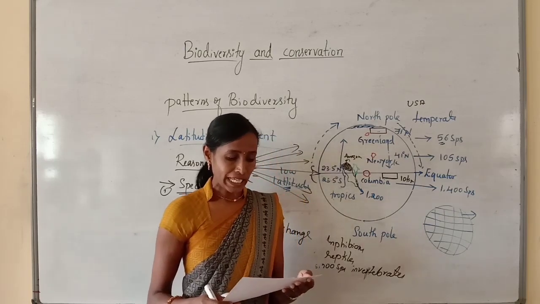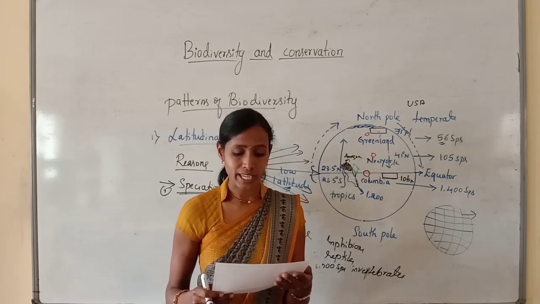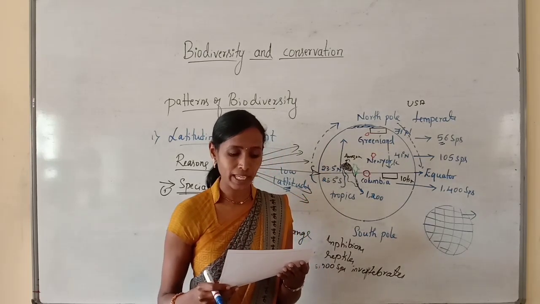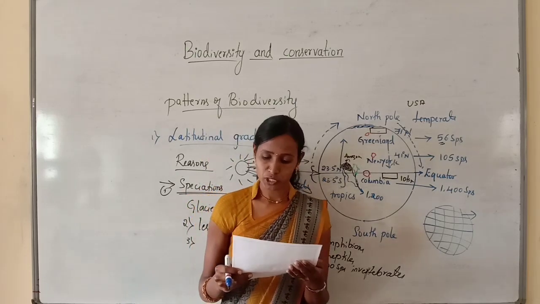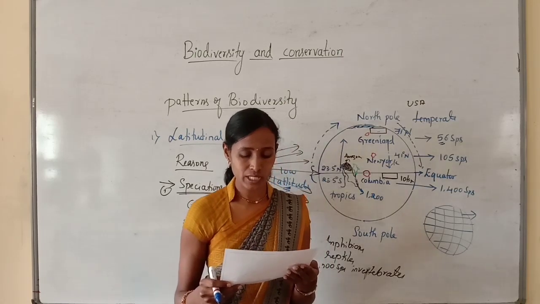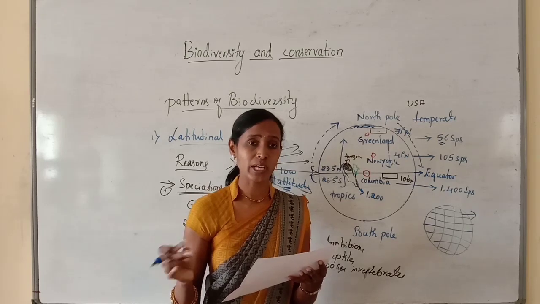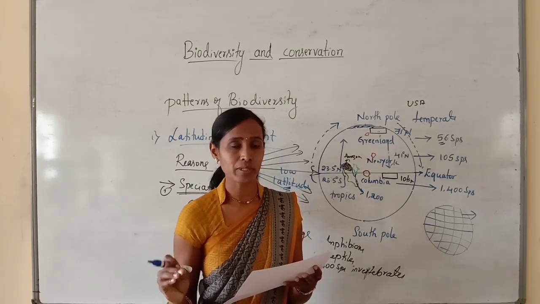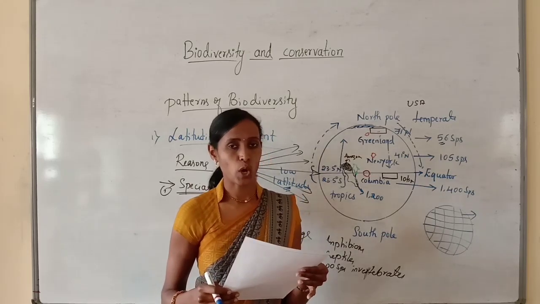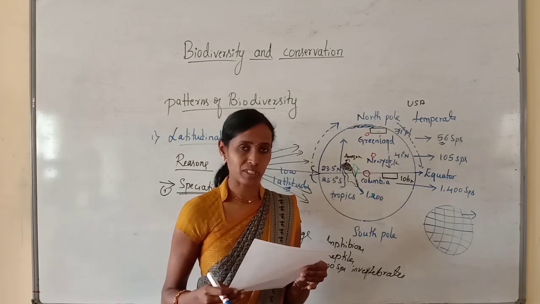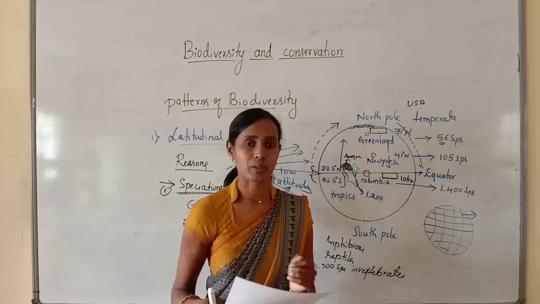See question number 12. Deserts, rainforests, mangroves, coral reefs, wetlands, estuaries and alpine meadows can be employed to describe: option A, genetic diversity; option B, species diversity; option C, ecological diversity; option D, all of the above. Here, deserts, rainforests and mangroves are all different types of ecosystems, and ecosystems are mainly related to ecological diversity. That's why option C, ecological diversity, is correct, because all these examples are different types of ecosystems.